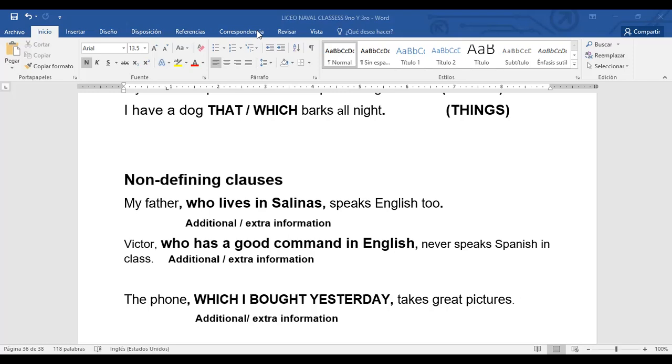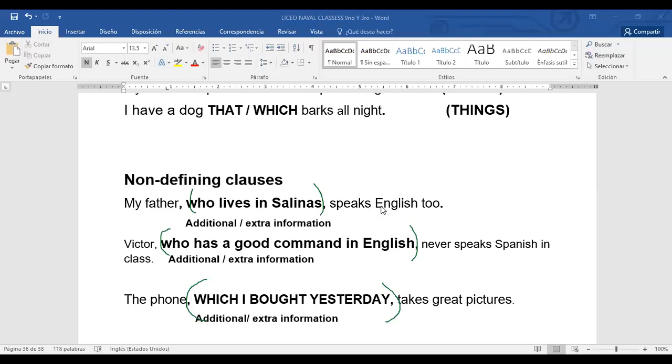But for example, if you omit the additional information, it will stay like this: my father speaks English too. So it makes sense. It doesn't affect whether you use the extra information or not. Victor never speaks Spanish in class. You see, that's a complete idea. The phone takes great pictures. It's a complete idea too about a thing. So what we're doing here is just adding extra additional information about this subject.